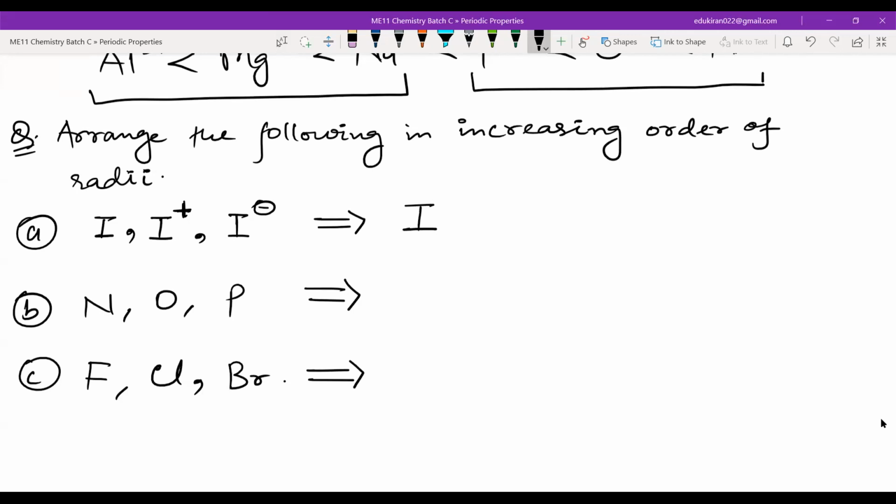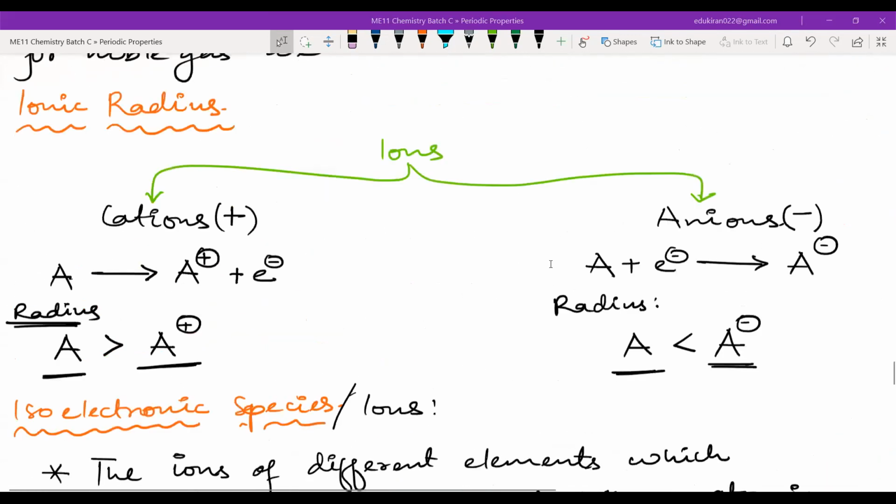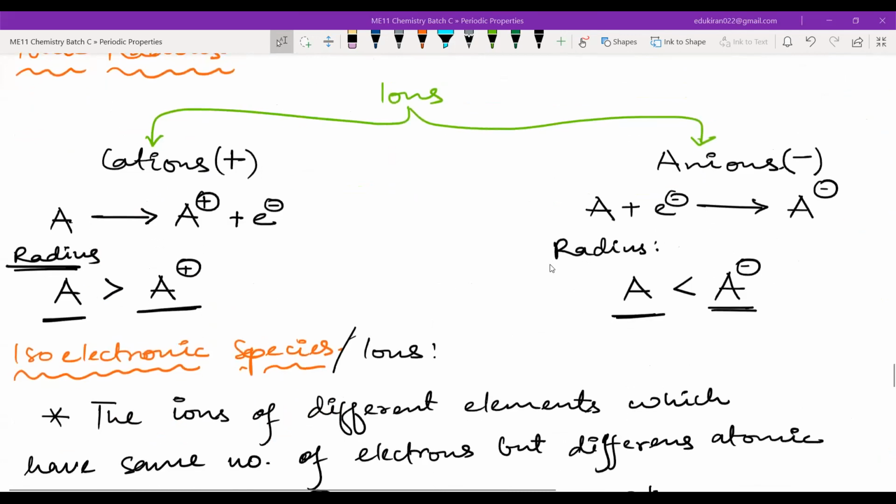I positive. Come on, what has happened to you all? I neutral. I positive, no? See, I just taught you. If you put here I positive and here I negative, so you have I positive, I negative, right? So if I compare I positive and I neutral, then what will be greater? I neutral will be greater than I positive, yes or no? Yes, greater. And I neutral will be less than I negative. Yes, right?